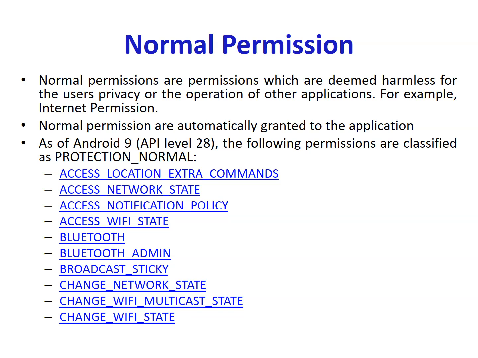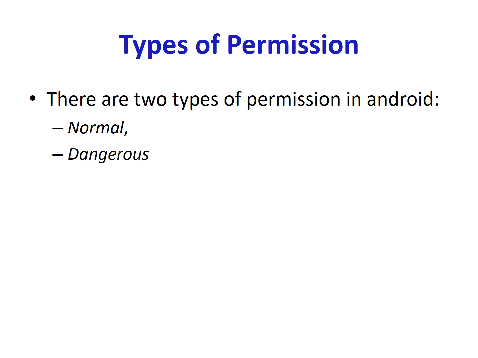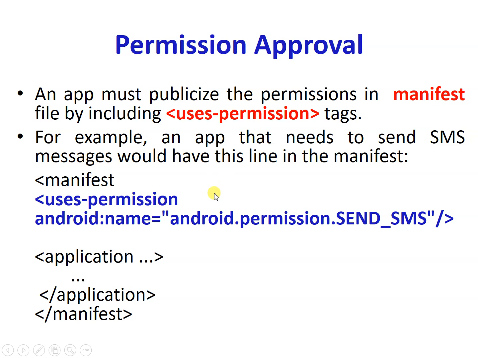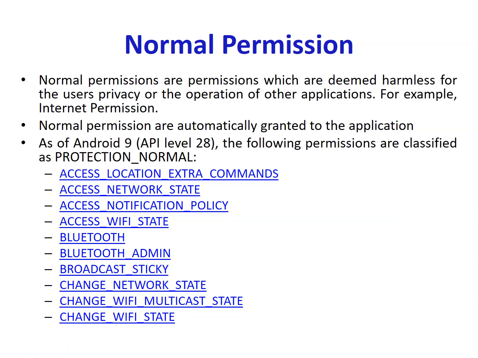And normal permissions are automatically granted to the application. For example, if you ask for internet permission, android.permission.INTERNET, in the manifest file, you don't need to write code for it. Just write it in the manifest file and internet access will automatically go to the application. And it does not ask the user whether your application may use internet. Automatically your application will use internet.